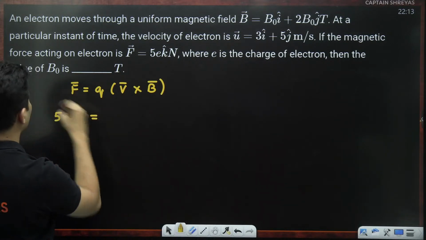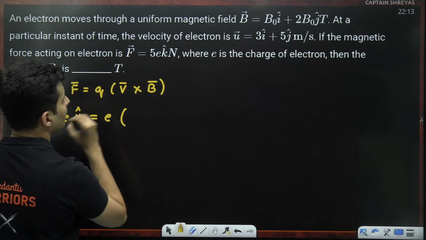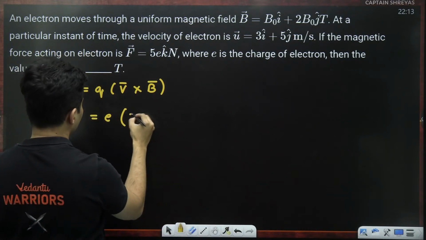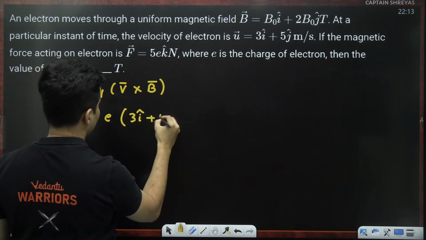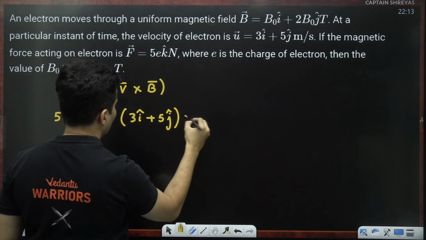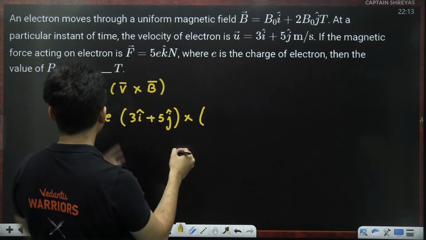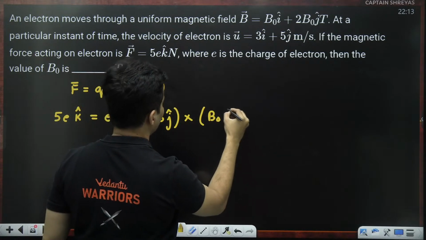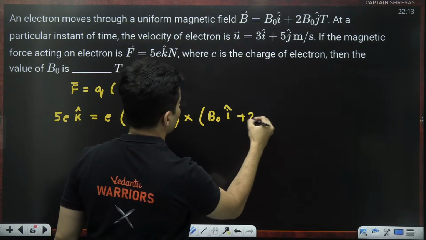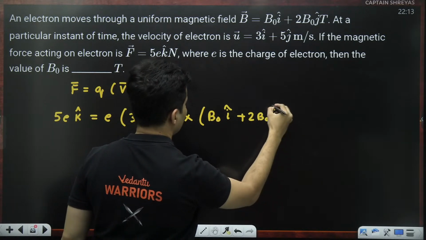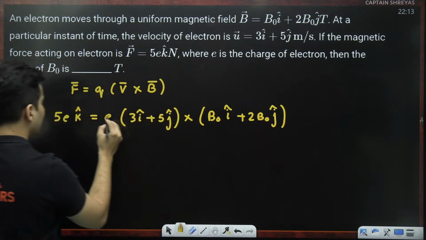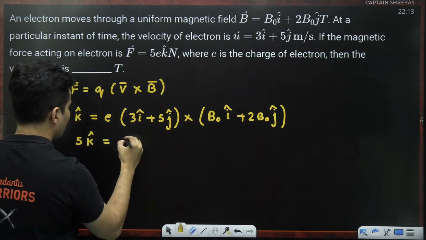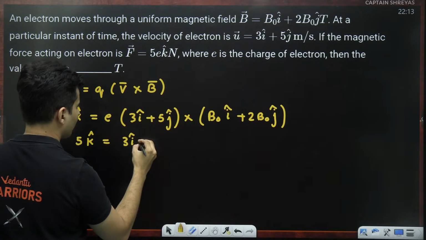Charge is electron charge, so E. Velocity is 3I cap plus 5J cap, cross producted with the magnetic field, which is B naught I cap plus 2B naught J cap. Okay. E and E cancel. So I'm just left with 5K cap is 3I cap.